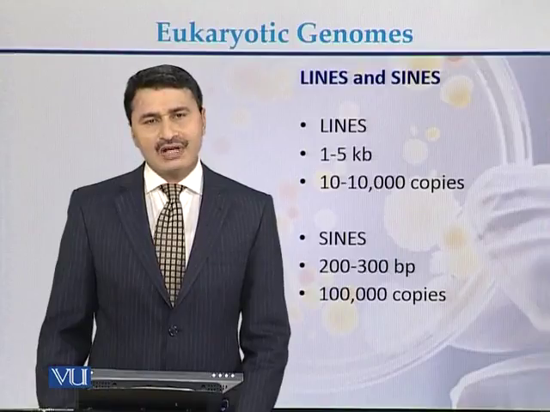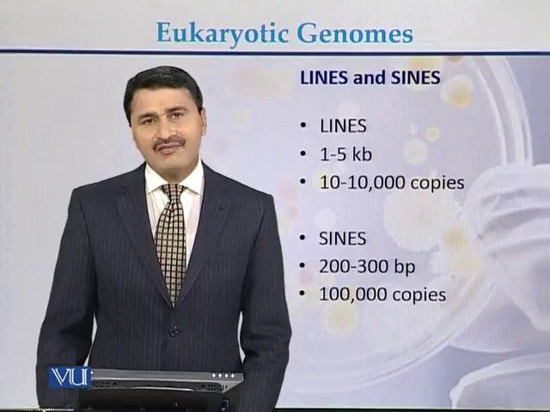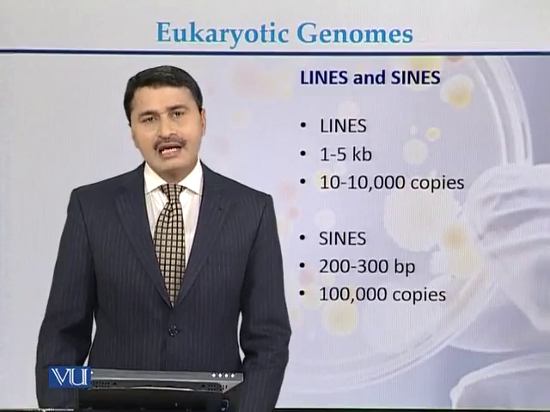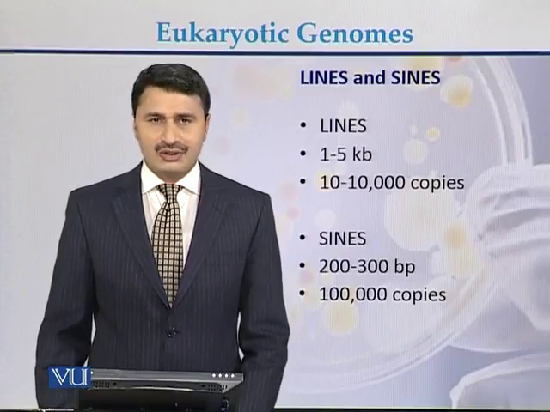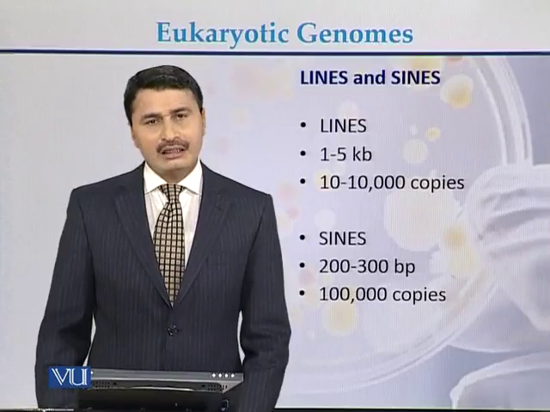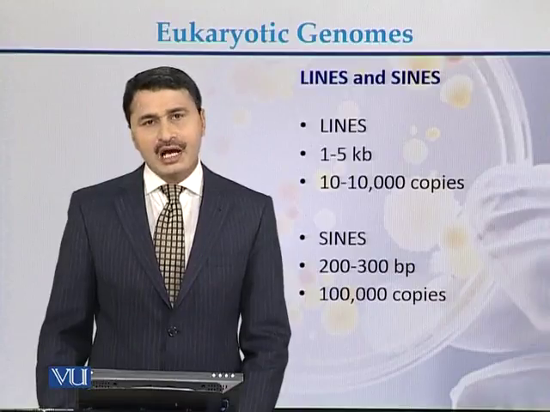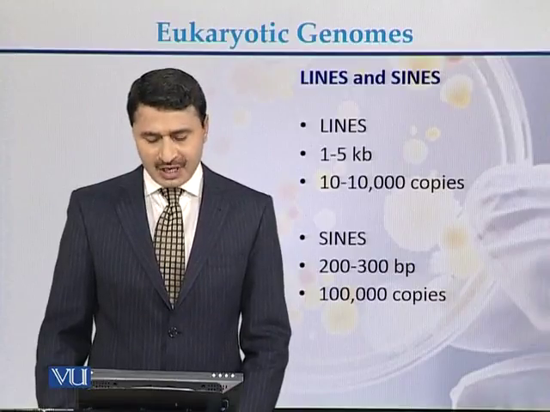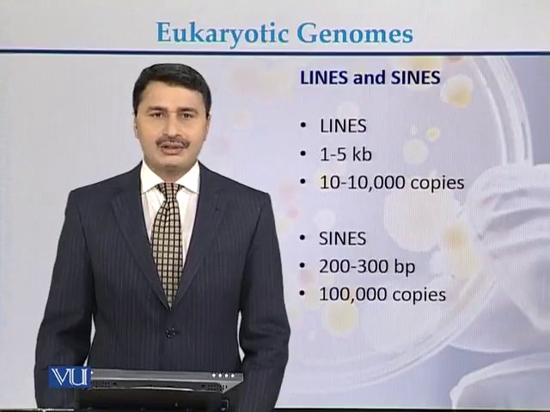If we try to differentiate between LINEs and SINEs, LINEs are actually 1 to 5 kb in length and their copy number can be from 10 up to 10,000. While in case of SINEs, the size can be 200 base pair up to 300 base pair and their copy number can be up to 100,000.